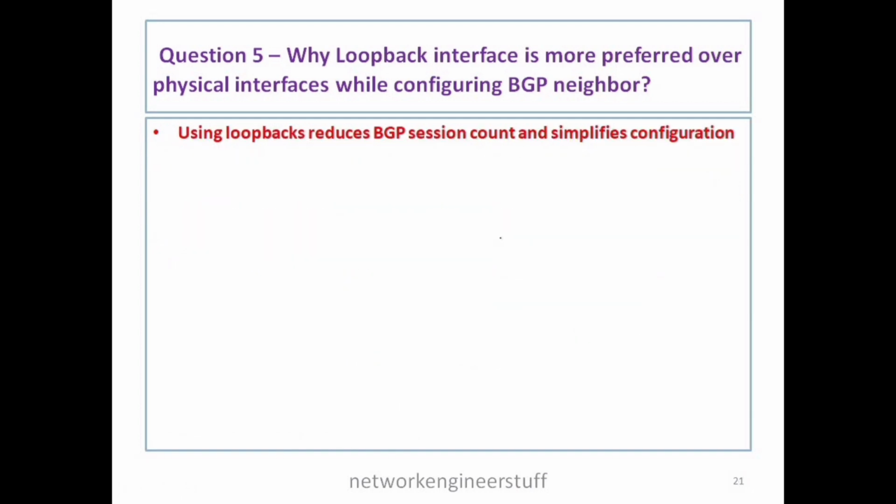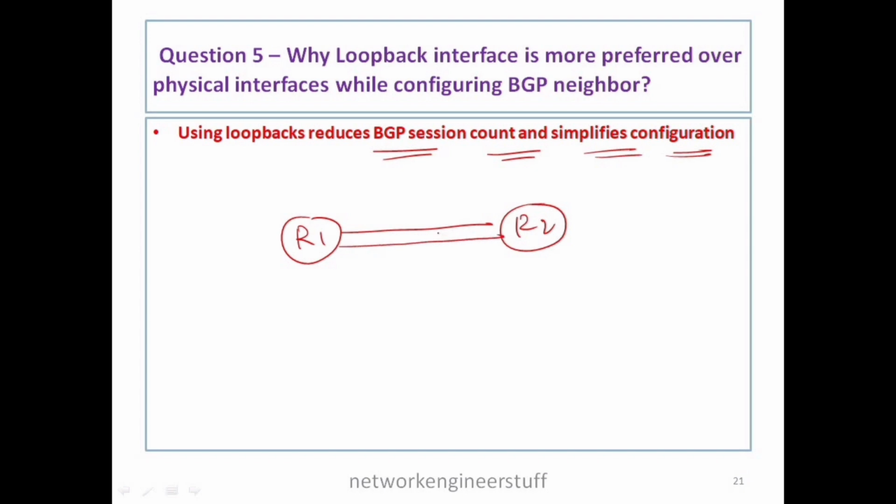There's another reason which I've mentioned here: using loopback reduces BGP session count and simplifies configuration. So it basically reduces BGP sessions. Let's say here is R1 and here is R2, and we have multiple links between R1 and R2. Let's say we have to configure BGP neighborship between these two routers using the physical interfaces.